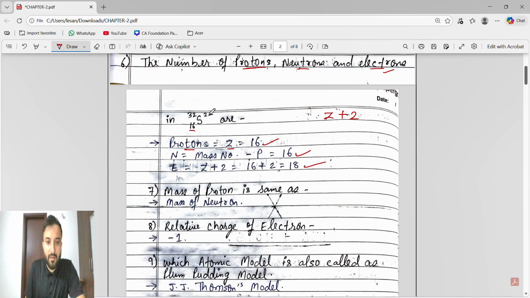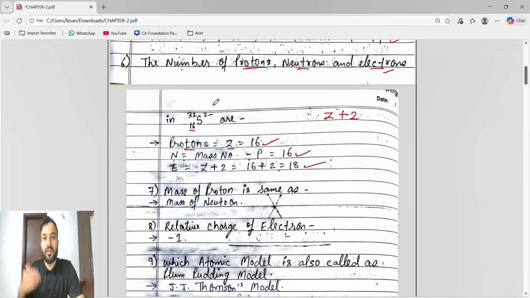See guys, this minus and plus sign indicates whether it is a cation or anion. We know cation means they lose electrons. When they lose electrons, it means Z minus the charge. If it is a negative charge, it means anion. Anion means they accept electrons. If they accept electrons, it means Z plus the charge. Okay, we know the formula, so this is done.